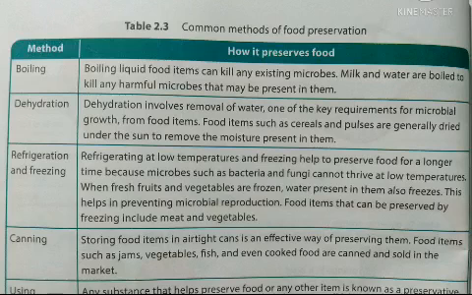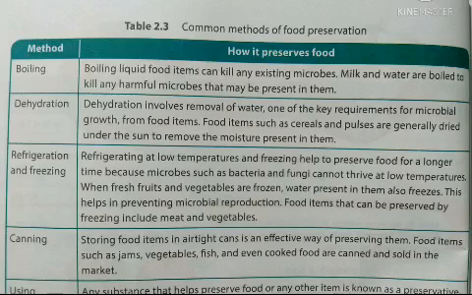Next is refrigeration and freezing. Refrigerating at low temperatures and freezing help to preserve food for a long time because microbes such as bacteria and fungi cannot thrive at low temperatures. When fresh fruits and vegetables are frozen, water present in them also freezes. This helps in preventing microbial reproduction. Food items that can be preserved by freezing include meat and vegetables.